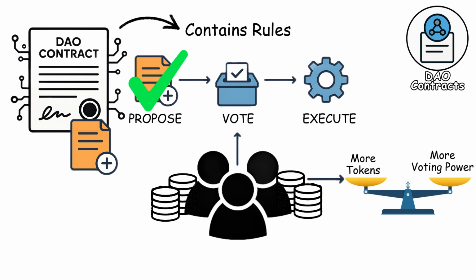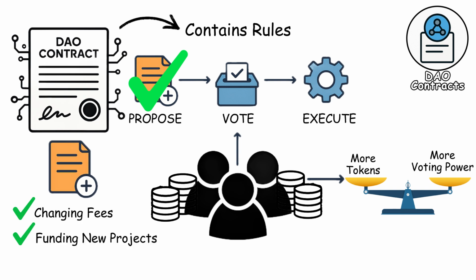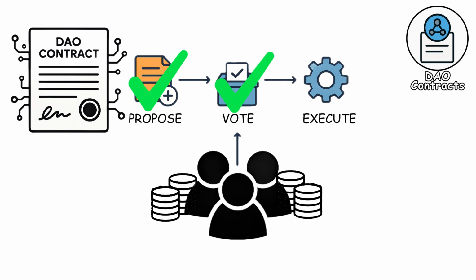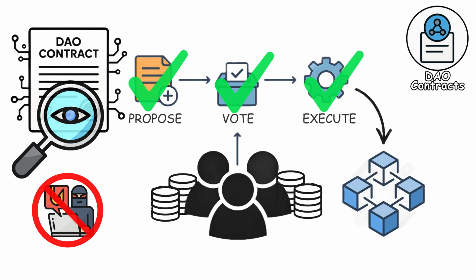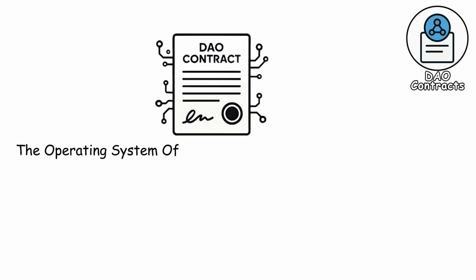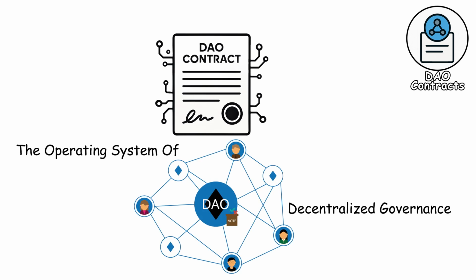For example, proposals might include changing fees, funding new projects, or upgrading protocol features. Once a vote passes, the contract automatically carries out the decision without human intervention. This ensures transparency and prevents tampering, since all votes and outcomes are recorded on the blockchain. DAO contracts are essentially the operating system of decentralized governance.